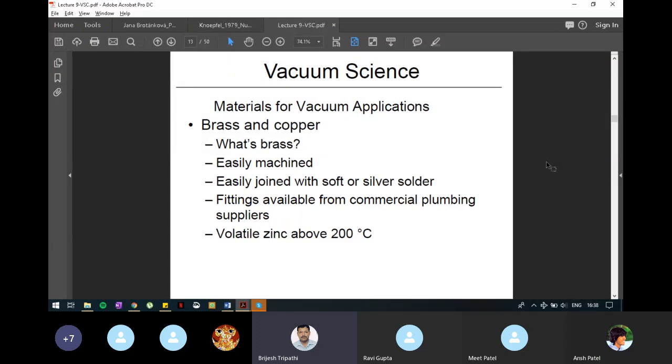One problem associated with brass is that zinc is volatile. Zinc is one component of brass, and it evaporates at low temperature. That is one disadvantage. But if we are not using our system at higher temperatures, and use it at room temperature, then brass is a good material to select for tubing or for connections.